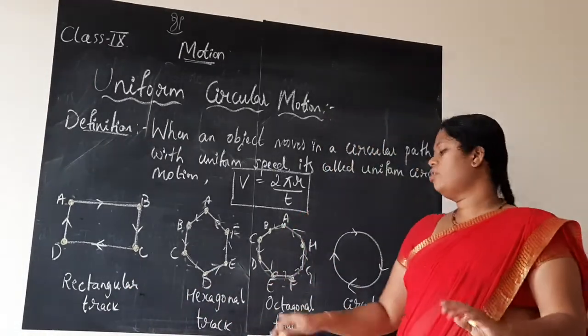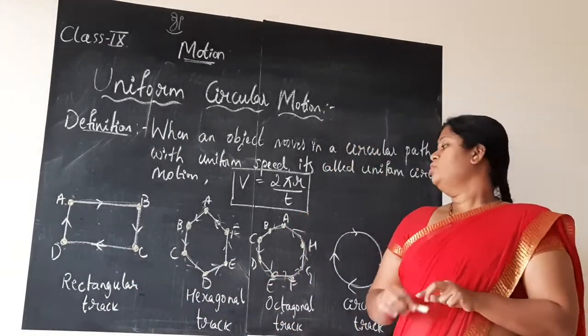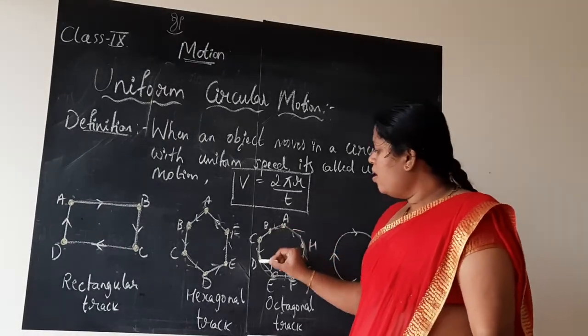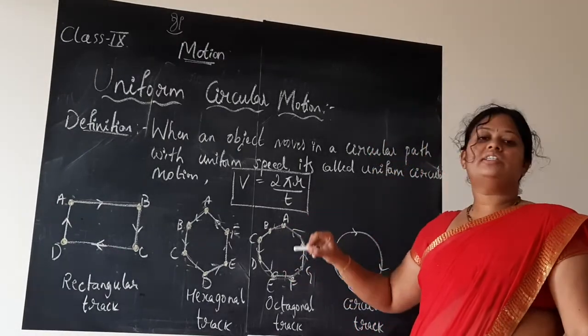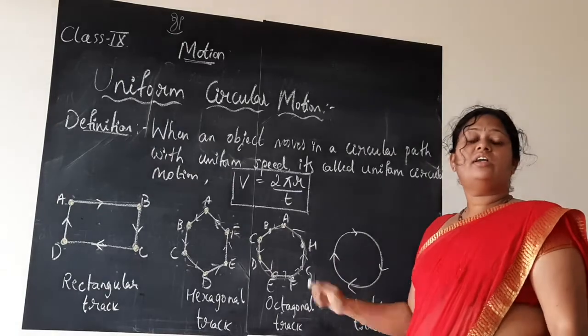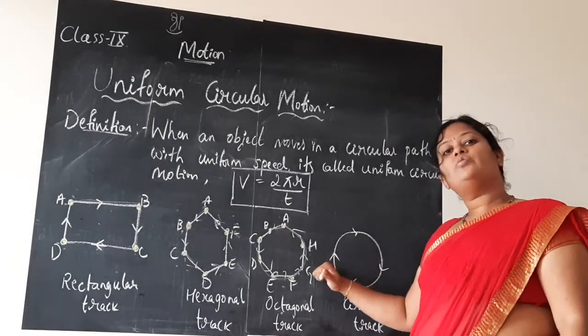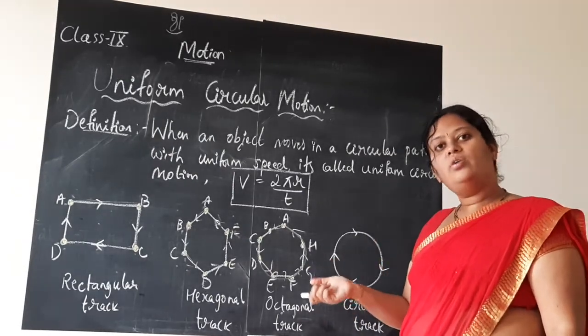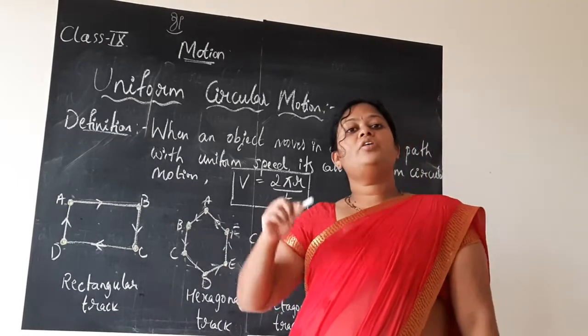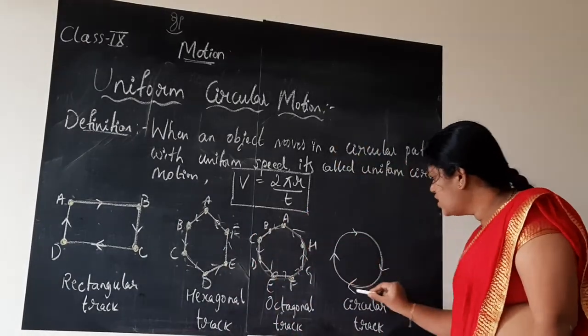Hexagonal, 6 times. Octagonal, 8 times. So if you go on increasing the number of turns like this, octagon, next nonagon, then next with 10 sides, 11 sides, 12 sides, like that, if you go on doing, finally what you get is this complete circular path.